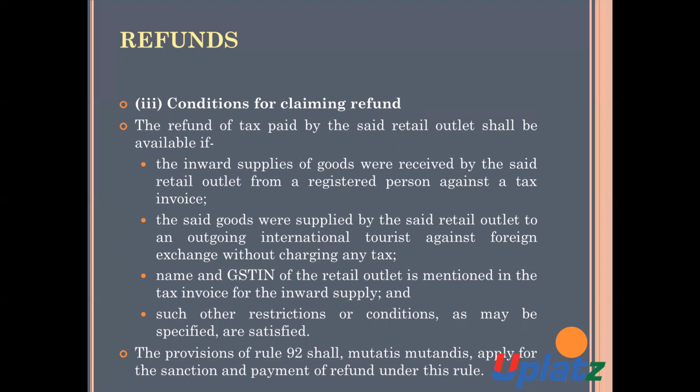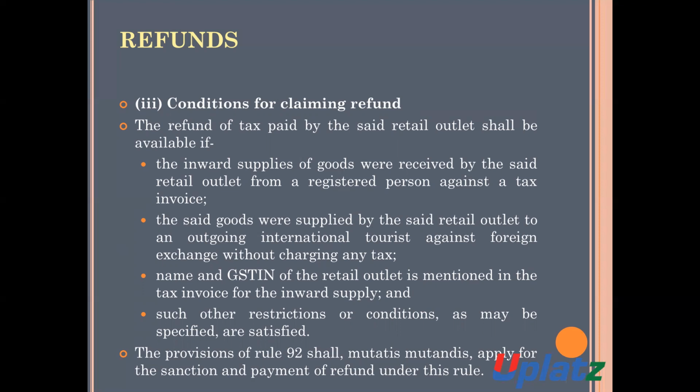Number three, the name and the GST number of the retail outlet should be mentioned on the tax invoice for the outward supply. And another condition is that such restrictions and conditions as may be specified are satisfied.